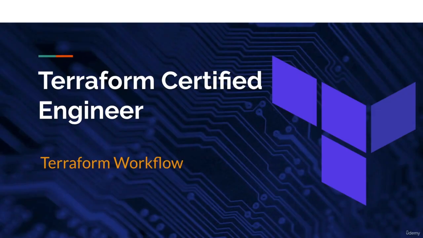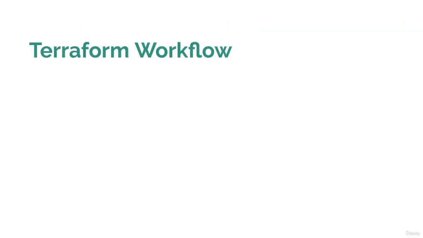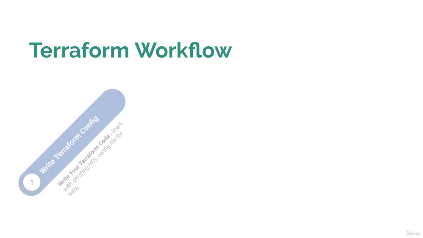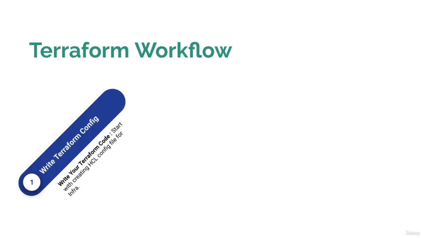Hello team, welcome back, and today let's discuss the Terraform workflow. We will discuss the way that Terraform is going to deploy the environment on cloud. The Terraform workflow is basically divided into three parts, and the first part is Terraform configuration. In the very first phase, DevOps engineers or software engineers need to write the code files for the infrastructure.